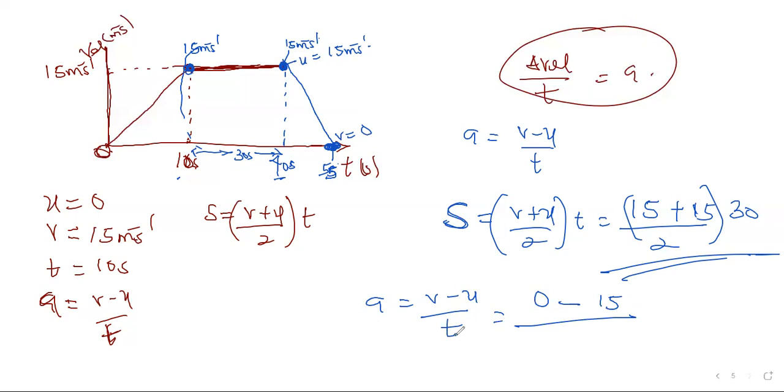And then the time, since this one is 55 here, between 55 and 40, that's 15 seconds. That will give you minus 15 over 15, which equals minus 1 meter per second squared. Okay, so exactly this is how you interpret a graph.